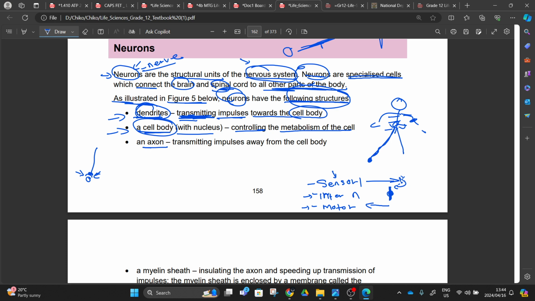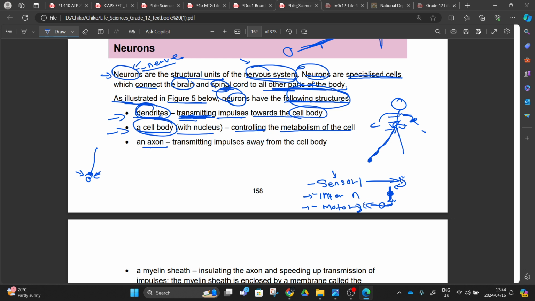After the cell body, our cell body is going to interpret the message and release the neurotransmitter at the end, and these neurotransmitters are going to be picked up by a motor neuron, and this motor neuron is going to pick this up by the dendrites, and then it's also going to send these messages to the cell body. And after the cell body, the motor neuron is also going to release the neurotransmitters, and the effector is going to be affected, right?